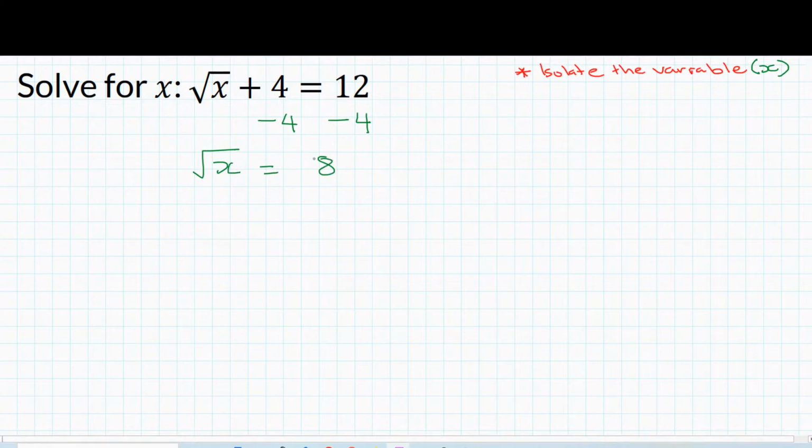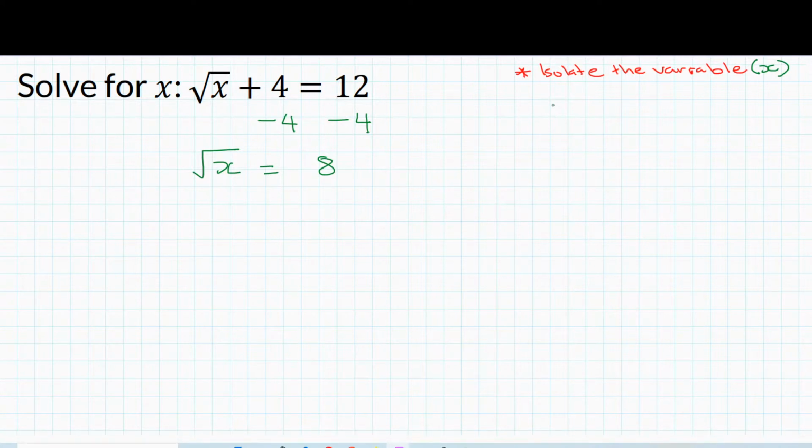Now that you have this, you still have some more work to do to isolate the variable. When we say isolate the variable, it means x is by itself. There's no square root, there's no exponent, there's no negative sign. It's just x by itself. So now you have to ask yourself, what do I need to do with square root of x to make it x? That's the next part of the question. It's all about isolating the variable. We're taking different steps to isolate the variable.